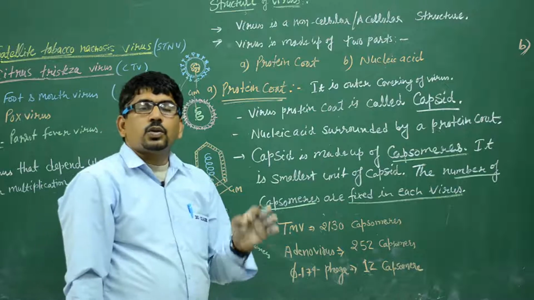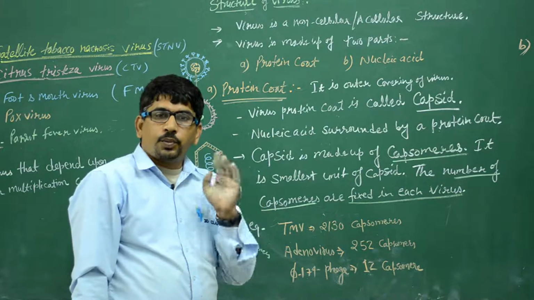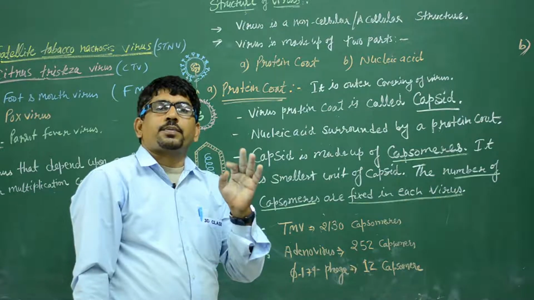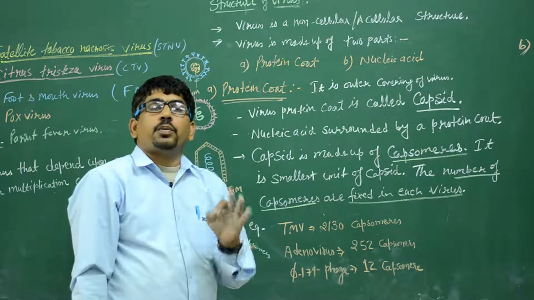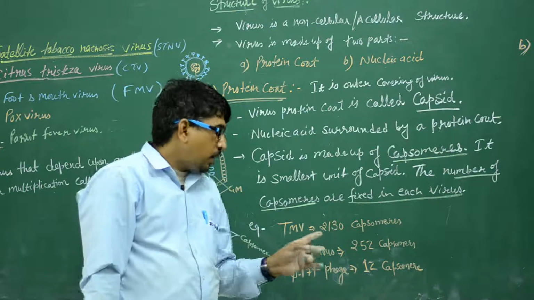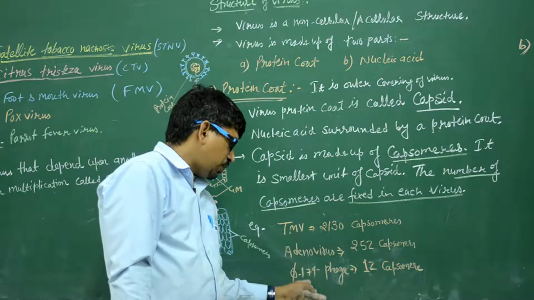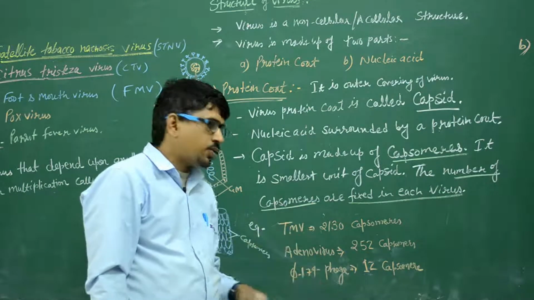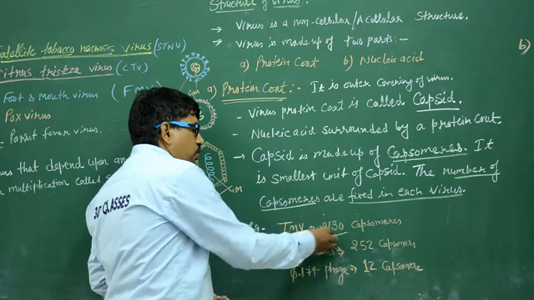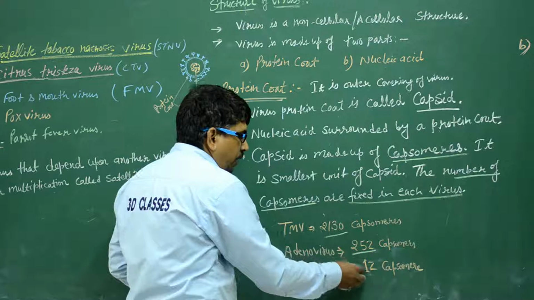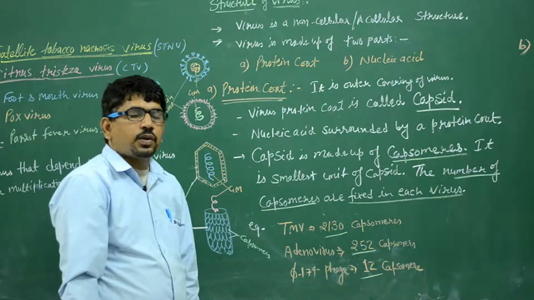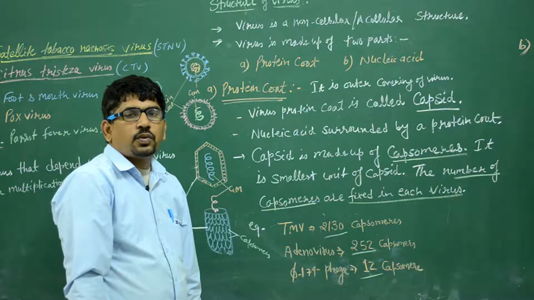Clear? So each virus is made of a protein coat. The protein coat is known as the capsid. The capsid is made of capsomeres, and the number of capsomeres in each virus is fixed. For example, in medical exams these examples are asked as questions: TMV contains 2130 capsomeres, adenovirus 252, and phiX174 contains 12 capsomeres.